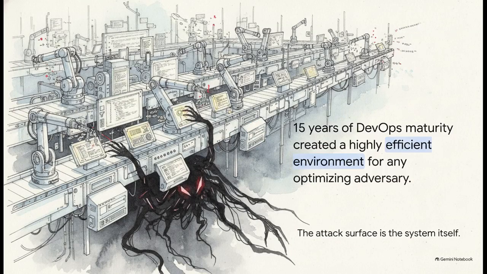Now, I want to leave you with a slightly uncomfortable truth about systems engineering. Testability is attackability. Sometimes we call this grindability. Think about standard CI/CD pipelines today. 15 years of DevOps maturity made our systems beautifully deterministic and testable. But determinism and replayability, those aren't just Defender-specific affordances. By raising determinism for defense, we accidentally created a perfectly efficient, replayable search environment for any adversary who gets inside. The very tools we built to make our systems safe actually made them infinitely easier to mathematically optimize against.